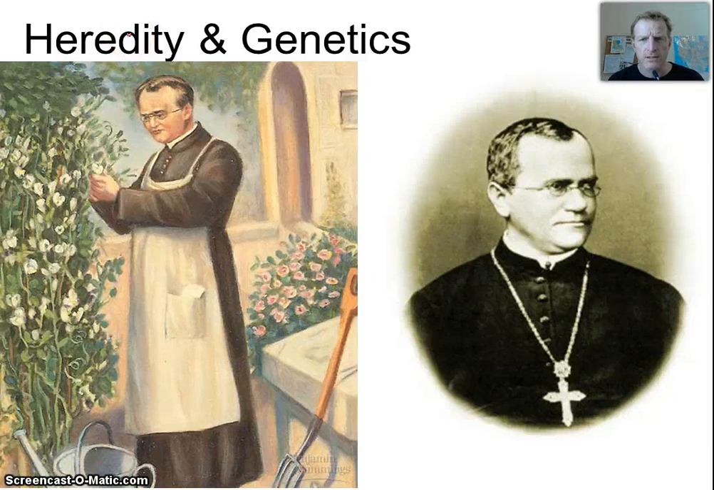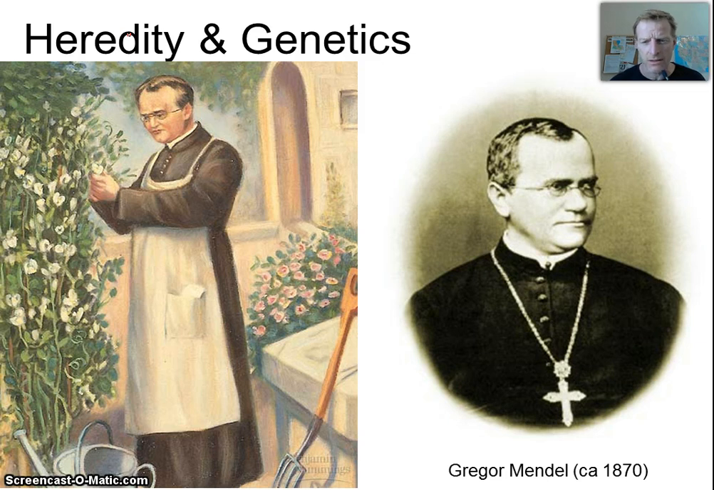In this screencast, I'm going to talk about heredity and genetics. First we need to start with the father of genetics, which is this guy. You recognize him? Well, his name is Gregor Mendel, and that was a picture of him in 1870. He actually lived and worked about the same time as Charles Darwin.